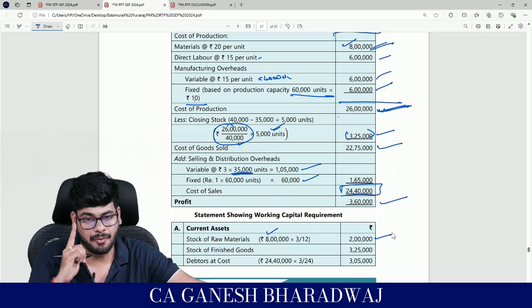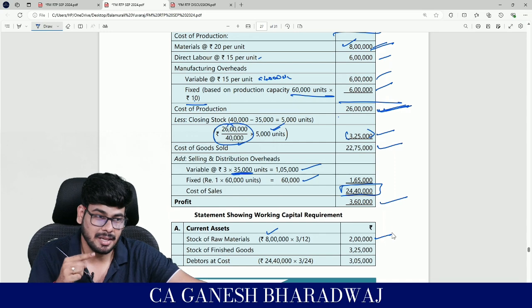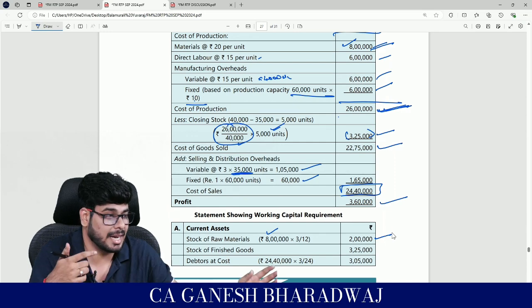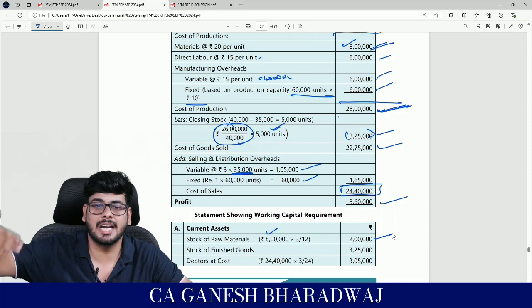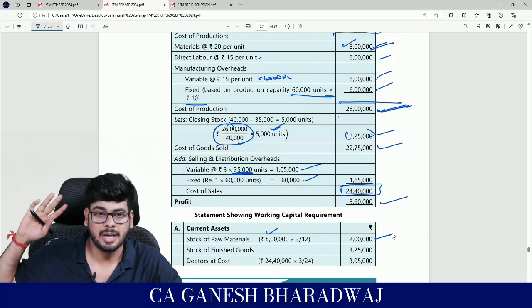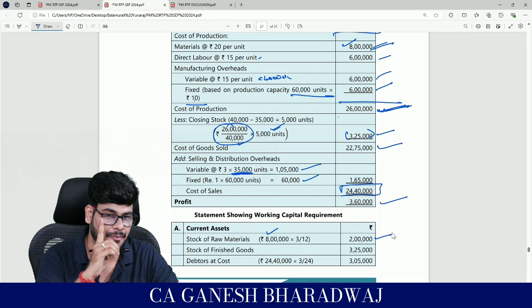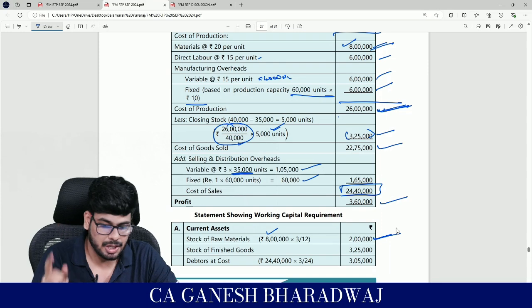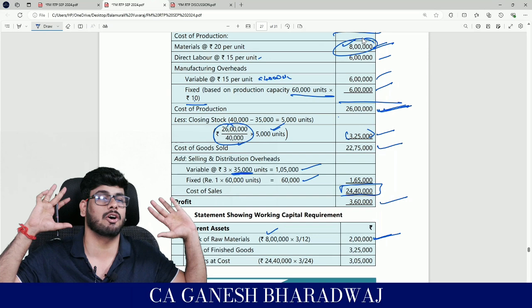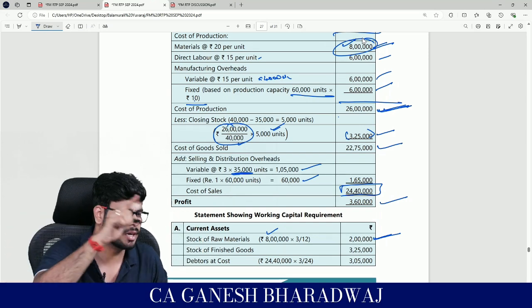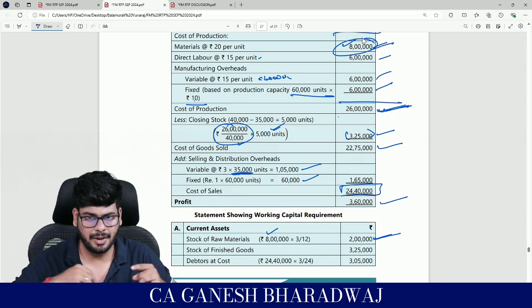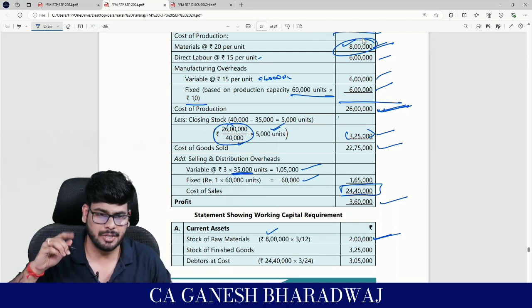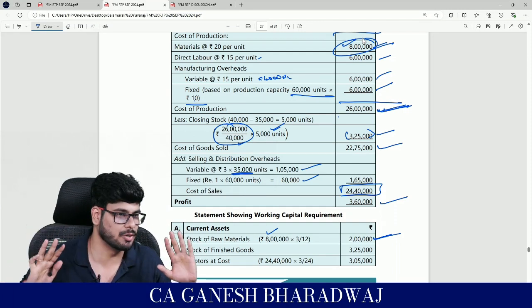Remember, we are only going to fund one cycle. Why? Because the second cycle gets funded by the cash flow released by the previous cycle, and life goes on and on forever. Clear with this? Only one cycle needs to be funded. That's why I prepare a statement for that cycle alone. Here we are taking cost sheet as the base to find out the base on which I should calculate all the costs, the funds that I need to bring in. Clear with this, guys? Right, a very thin line of difference. Are you all able to understand? I've seen students who do this 3 by 12 and all, they know, but they don't know why they are doing it. This is the reason.